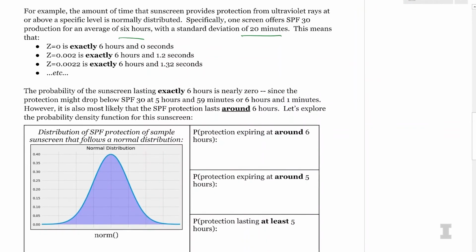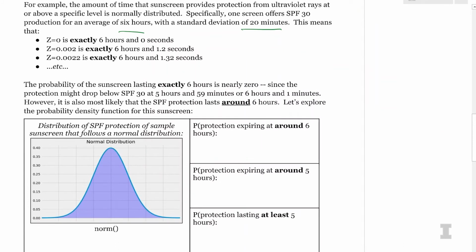So the probability density function gives us the probability of an event occurring in a distribution around a particular point. And we're going to use the standard normal distribution to help us analyze the sunscreen to know what's the probability of different events occurring within the context of the sunscreen. So let's look at a simple normal distribution.